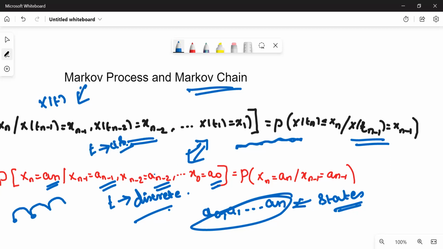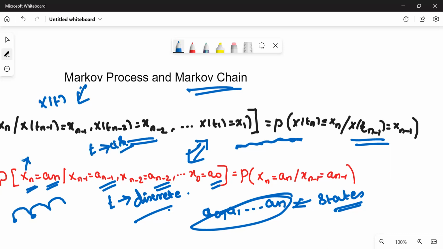That's why all these a0, a1, etc., an are called the states of the Markov chain. Then X0, X1, etc., Xn, all these suffixes denote the number of steps it takes to reach the particular state.